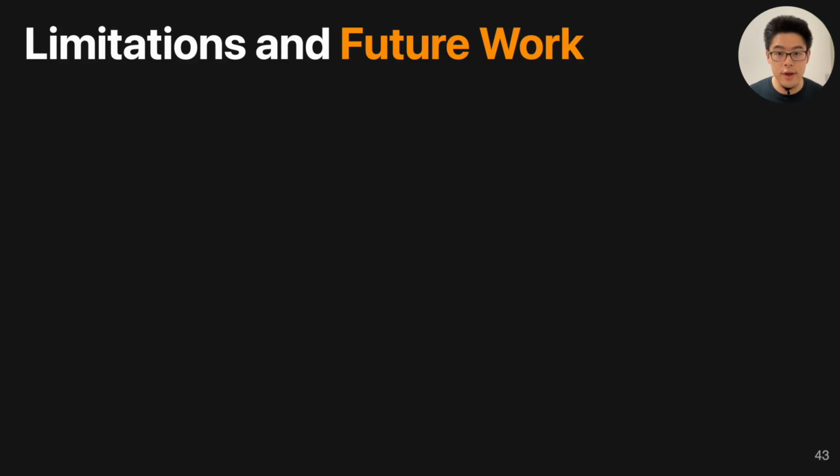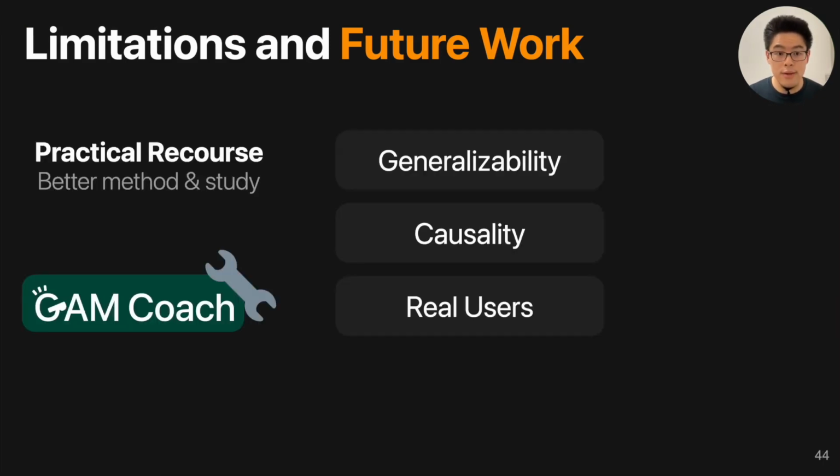Finally, we discuss the limitations and future work for GAM Coach. First, our method and study can definitely be improved. For example, researchers can generalize our methods to different model types, and also incorporate causality when generating new recourse plans. We also encourage researchers to engage with real users to see how they use interactive recourse tools in real life.